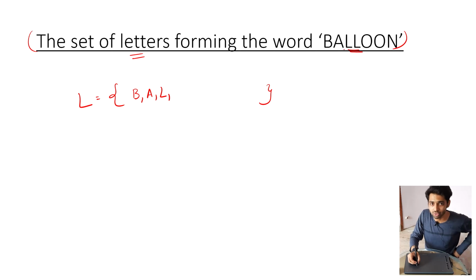One very important rule: you should not repeat elements in a set. So I will not write L again. Next I will go to O. Again you can see O is repeated. In total it appears twice in the word, but I will only write it once. And the last one will be N. Again, how many are there? 1, 2, 3, 4 and 5. There are 5 members in collection L or set L.